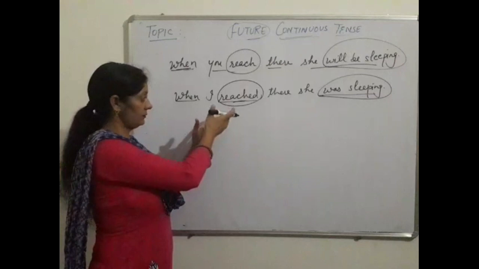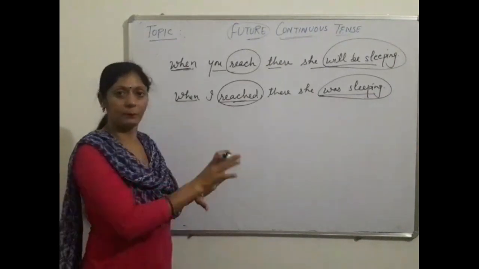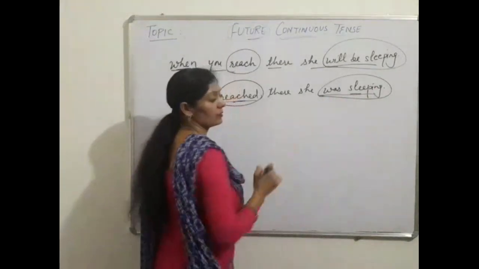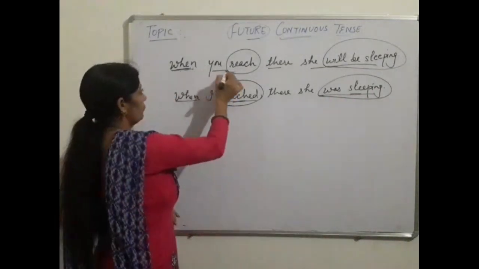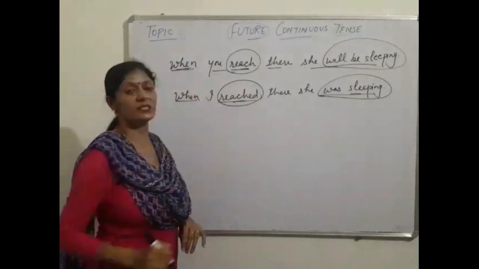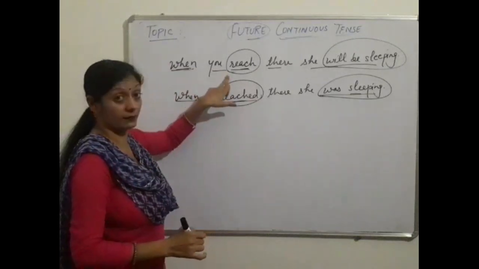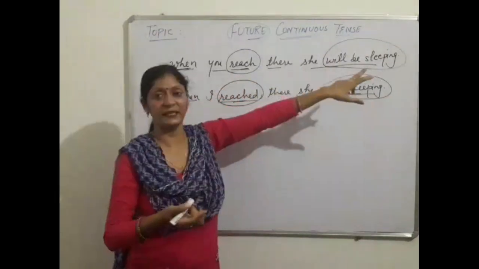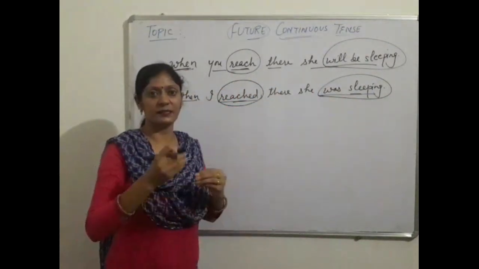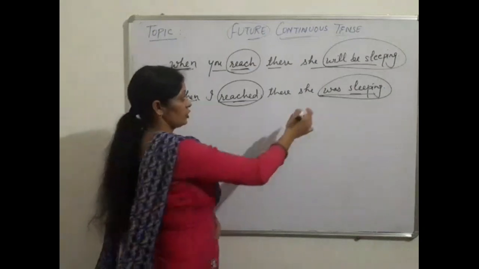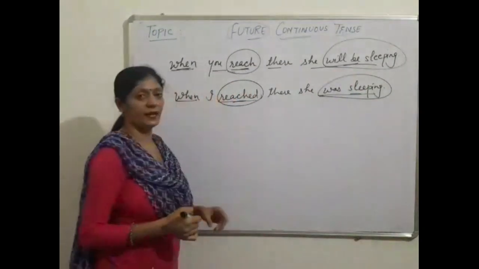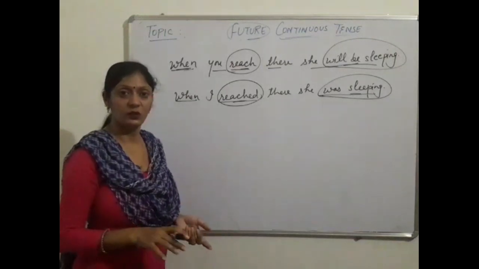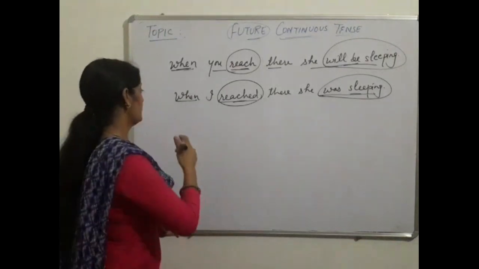The incident had happened. When I reached there, she was sleeping. Past continuous is used there. And if we are using the first verb, it means we are expecting that when I reach there, she will be sleeping. It's just my expectation that she will be sleeping at that time when I reach there, or when I will reach there. Is it clear? See the next.